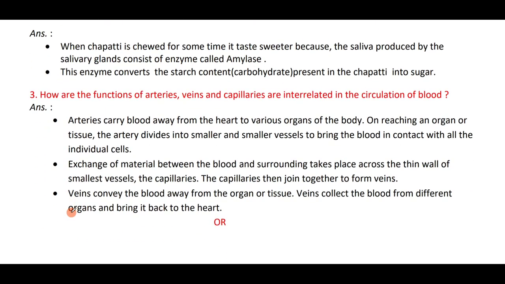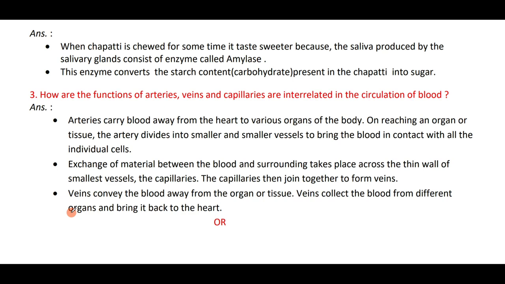How are the functions of arteries, veins and capillaries interrelated in the circulation of blood? Arteries carry blood away from the heart to various organs of the body. On reaching an organ or tissue, the arteries divide into smaller and smaller vessels to bring the blood in contact with all the individual cells. Dear student, arteries carry blood away from the heart. Understand? Arteries carry blood away from the heart to various organs of the body.